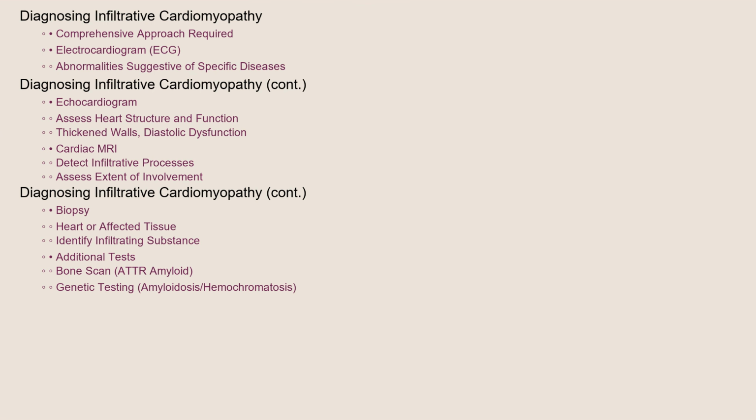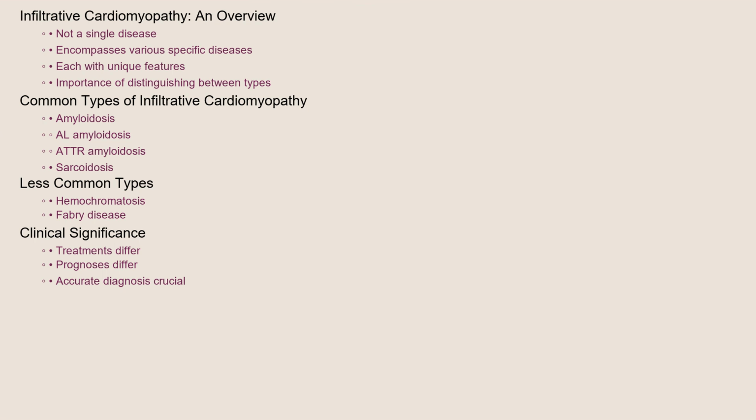A definitive diagnosis often requires a biopsy of the heart or other affected tissue to identify the infiltrating substance. In suspected amyloidosis, a bone scan with radiotracer is useful to determine ATTR amyloid cardiomyopathy. Genetic testing may be needed, especially to determine the type of amyloidosis or hemochromatosis.